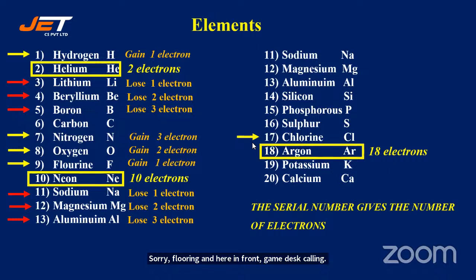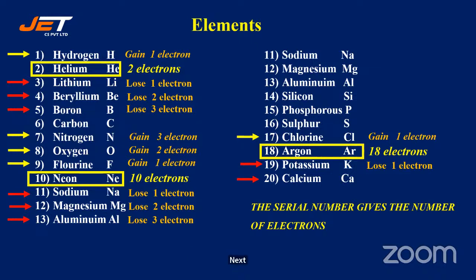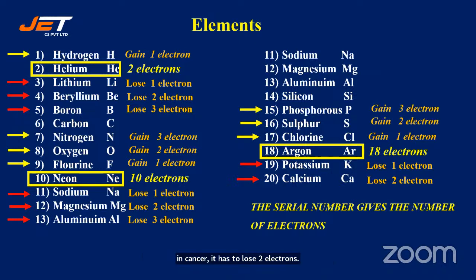Yes, absolutely. It should gain 1 electron. Right, it should gain 1 electron. Next, potassium has to lose 1 electron. Right. And calcium has to lose 2 electrons. In the same way, sulfur has to gain 2 electrons. Phosphorus has to gain 3 electrons.